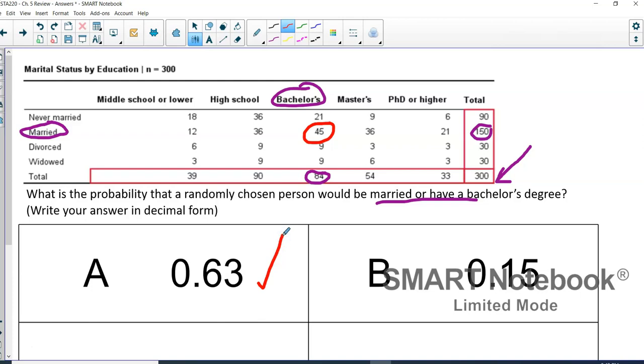So that would be our answer. The 0.15 here, that would be if we wanted to know the probability that someone would be married and have a bachelor's degree, because that would be that 45 over 300 number. So if you thought it was B, you probably just were thinking about married and having a bachelor's degree, but we want to look at the OR probability.